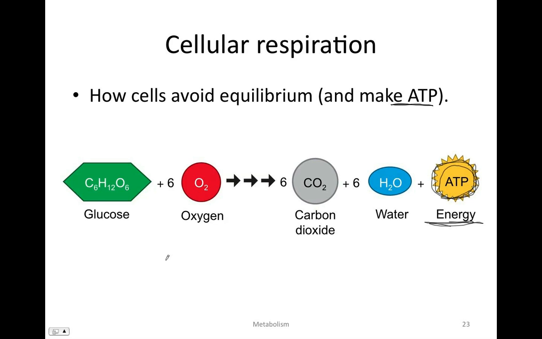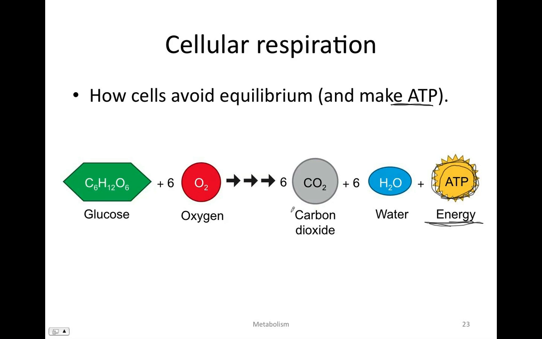So if breaking ATP down liberates energy, making ATP must take energy. But here we made ATP. Where did we get the energy to make the ATP? We coupled it with the oxidation of glucose. Oxidation of glucose releases energy, and we capture some of that energy as ATP. And then later we can couple the breaking down of ATP with other unfavorable things.